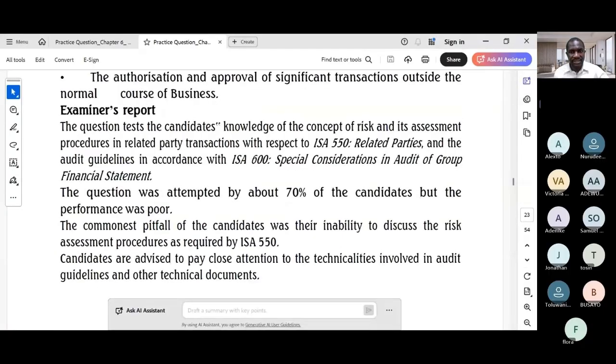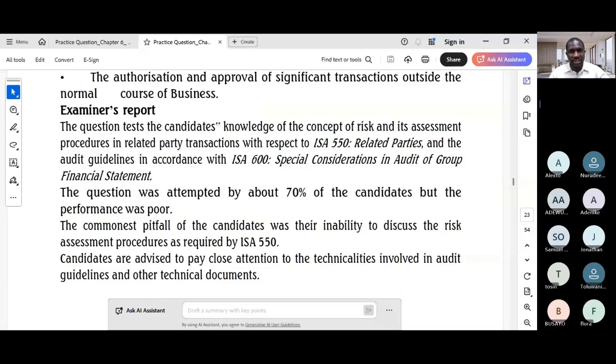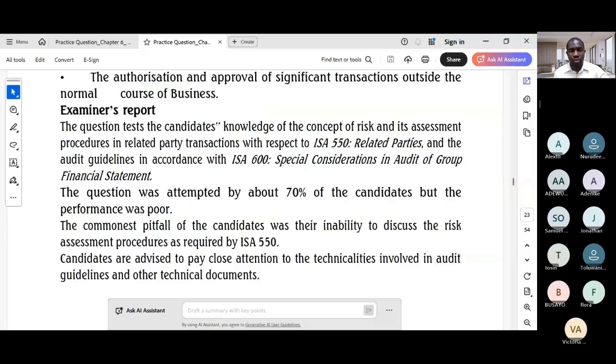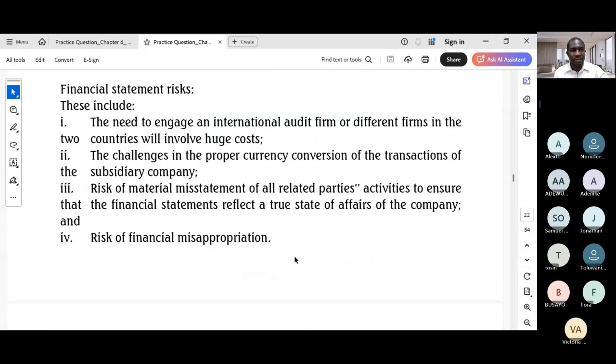Let's look at what the examiner said. The examiner's report indicates that many candidates struggled with applying the technicalities of ISA 550, which is a common issue when specific ISAs are referenced. You may, under exam conditions, forget them. So the key to success in tackling this kind of paper is moving beyond general knowledge of risk to demonstrating a precise understanding of the required procedures outlined in the standards. So I think the solution gives us a perfect roadmap.